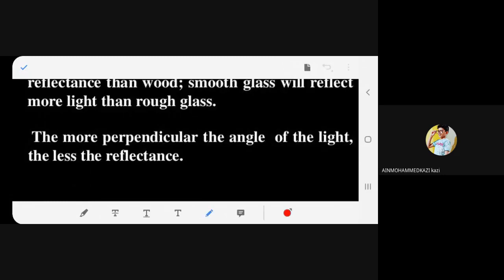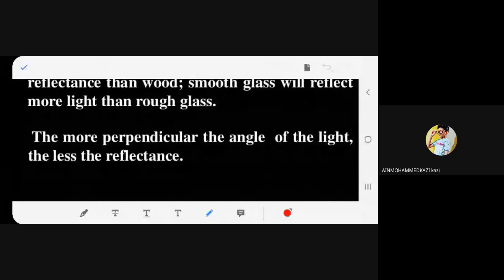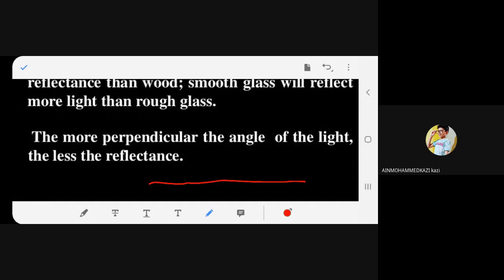What is the reflectance? How much light is being reflected is called reflectance. It is measured in percentage. Just now what you saw, a polished surface will reflect more than a rough surface. Agree? So polished surface will have more reflectance than the rough surface, right? Now if my incident ray is slant, the reflectance will be more. Yes or no? If I make it perpendicular, the reflectance will not be more. It will be this much. It will go back.